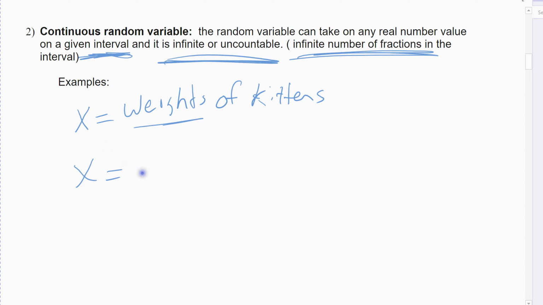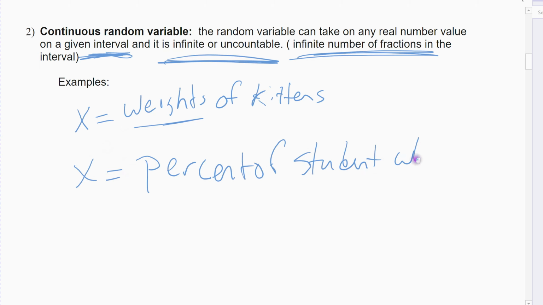Another example would be, suppose we put things in terms of percents, right? If I wanted the percent of students who are marketing majors. Now, if I just listed the marketing majors, that would be discrete. But since it's percent, right, I could have a 0.5%.